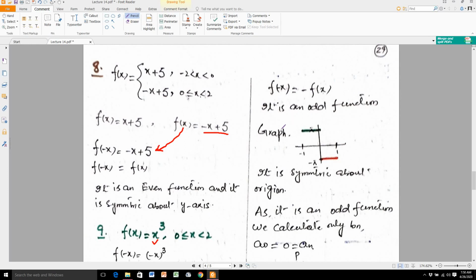And when I draw the graph, I can predict by the graph that this function is odd. You see here, I take the interval from minus 1 to 1, and the function value is pi and minus pi. From 0 to 1, the value of the function is minus pi, so I draw a line from 0 to pi. From minus 1 to 0, the value of the function is pi, so I draw a parallel line to this in the interval from 0 to minus 1. So it is symmetric about the origin.